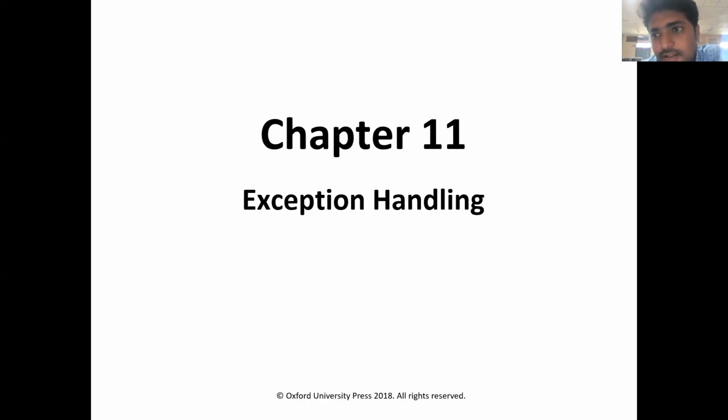And then the resumption model. The resumption model is nothing but, whenever an exception arises, the program will continue to execute. That type of exception handling is known as the resumption model. So we have two types of exception handling: the first one is the resumption model and the second one is the termination model. Java follows the termination model.